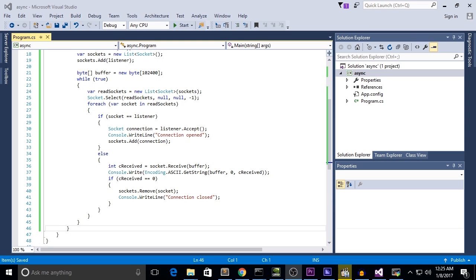Depending on whether we receive a connection from the user or we receive data, we would be entering the first part of the if, socket equal listener, or the second part where we know it's a socket that is associated with the connection. Reading this code, it is no longer linear. So the code that we execute is impacted by external factors.